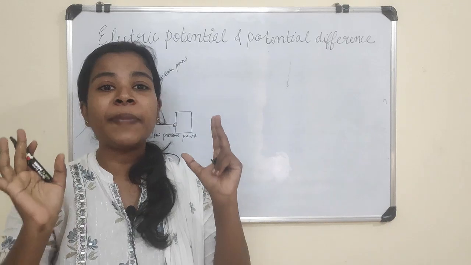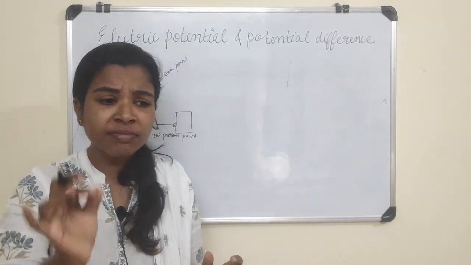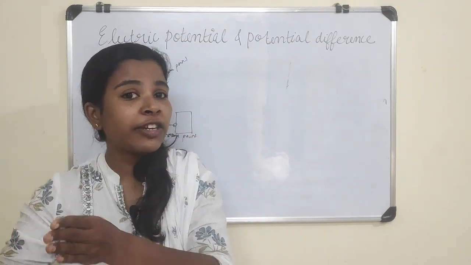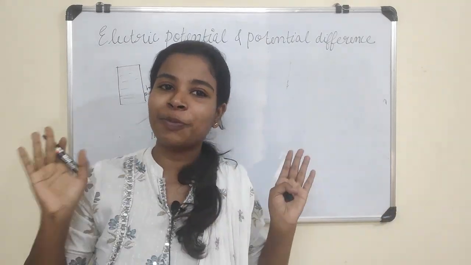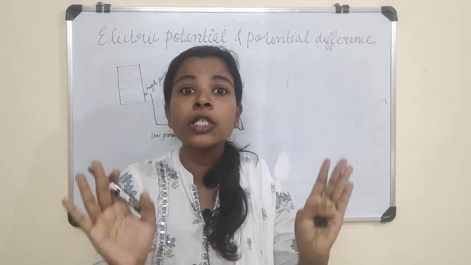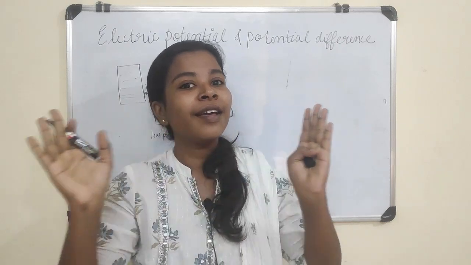Similar is the case in the flow of charges. In a metal wire or a conductor, the charges always flow from a high electric pressure point to a low electric pressure point. So you understand why the charges are flowing. The charges are flowing because of the difference in pressures.